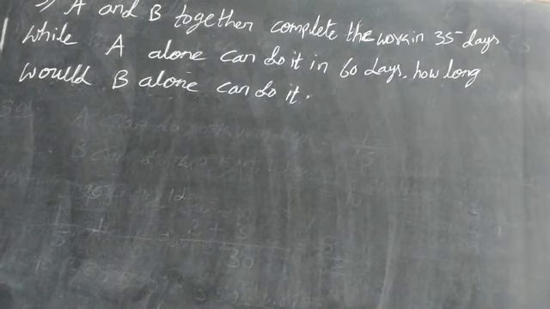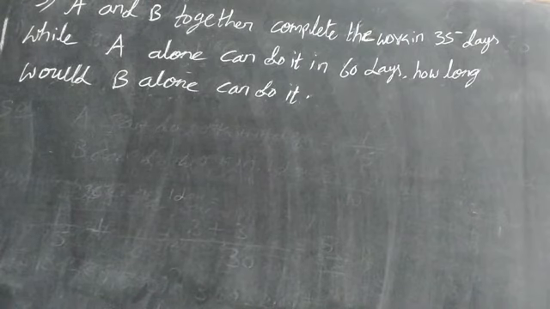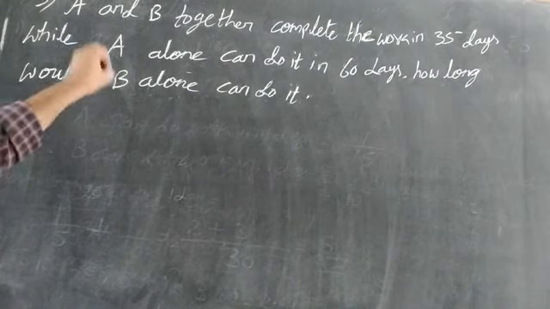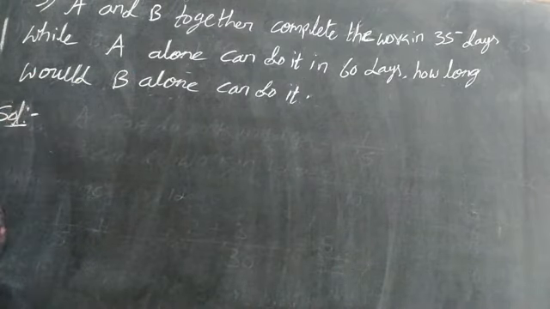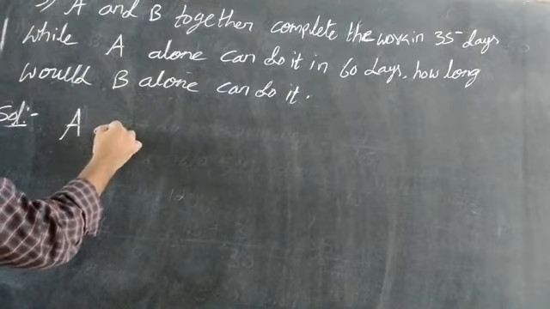In how many days will they complete? 35 days. While A can do that work in 60 days, how long would B take? We have to find in how many days B alone can complete it. So, the solution for that: first, A and B together.